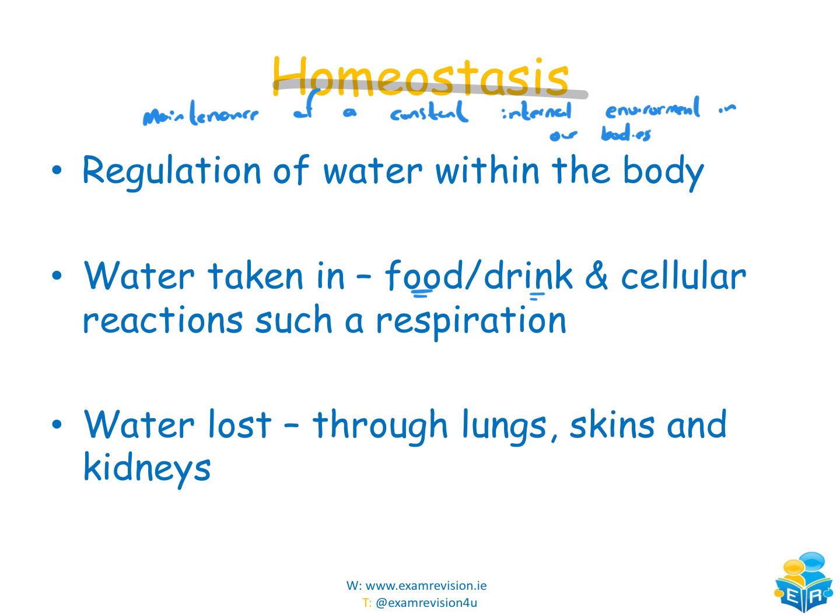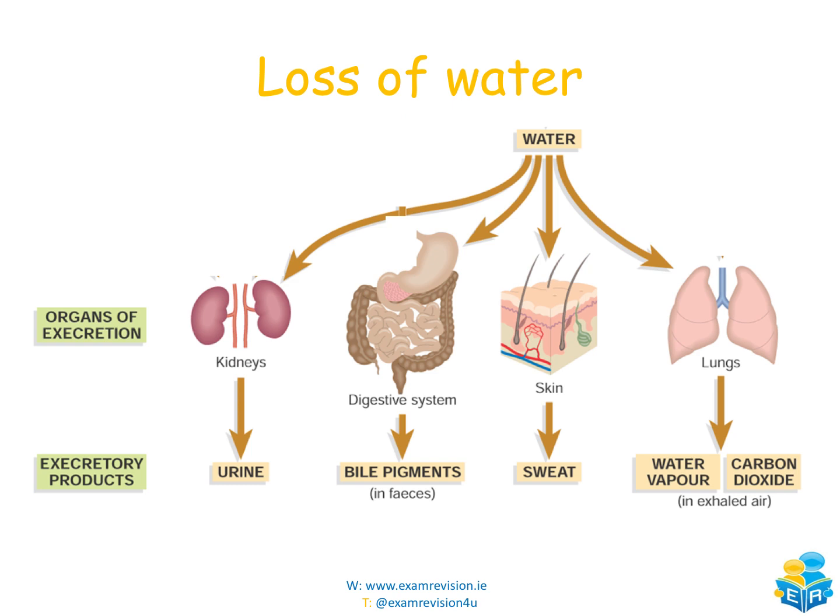We're going to see how we can actually maintain this environment of water inside our bodies, so we're just going to have a look at how water can be lost from the body. We're going to look at 4 different organs of excretion and the excretory products associated with those. Now the kidneys we've already mentioned, but how water is lost through the body here is through urine. The digestive system will be through bile pigments. The skin will be through sweat.